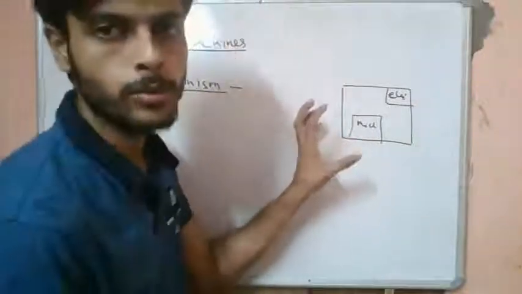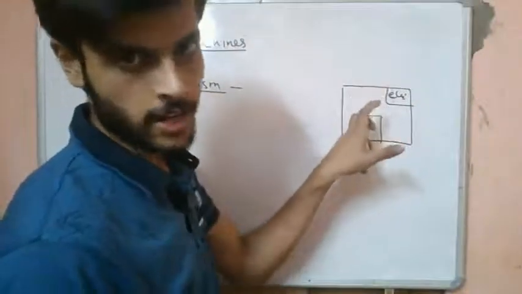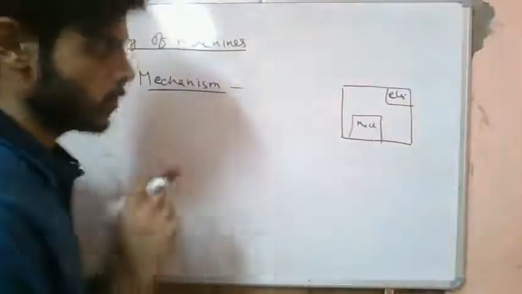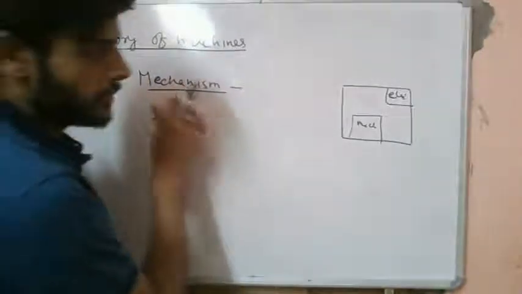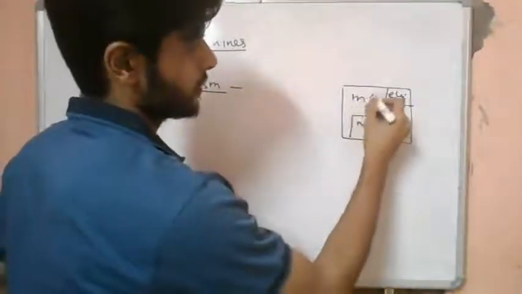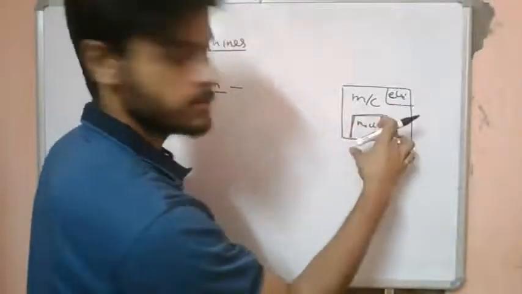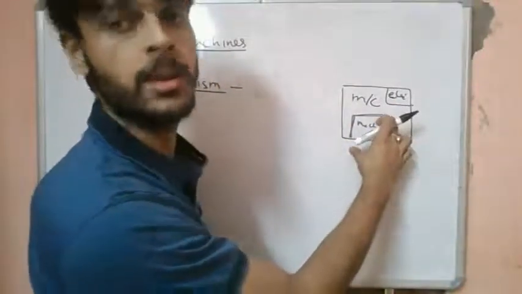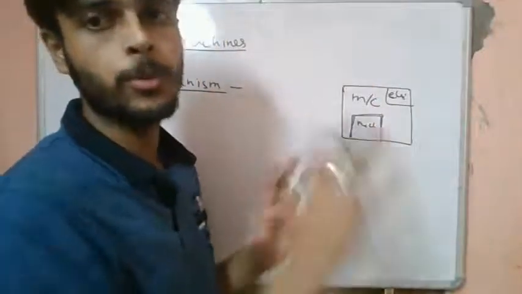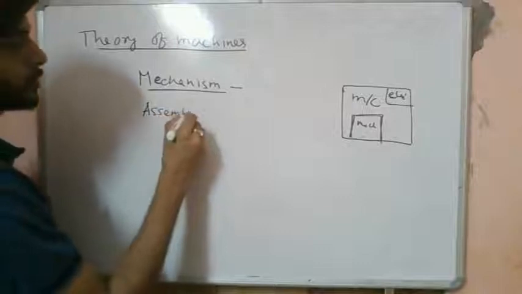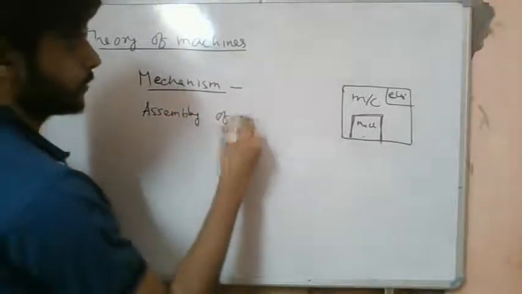It will take up some input, then change or direct or transmit and give us an output, so that an objective can be reached. This is a machine. A mechanism is a subset of this machine. Only the mechanical component of a machine is called a mechanism. In a particular machine, there will be some mechanical components, some movable parts. So a mechanism is an assembly of movable parts.